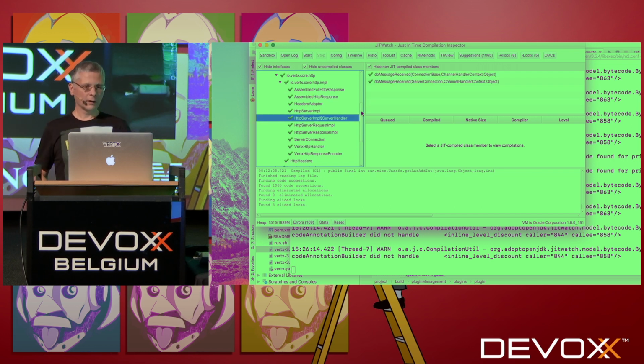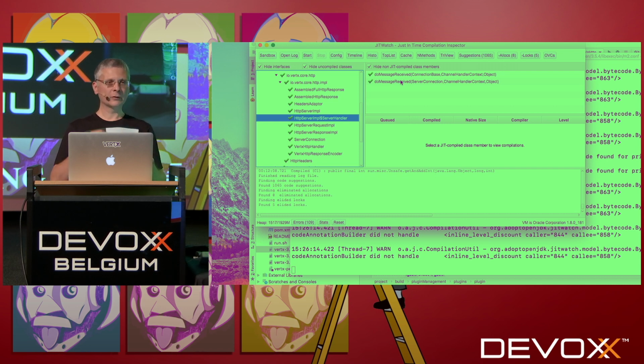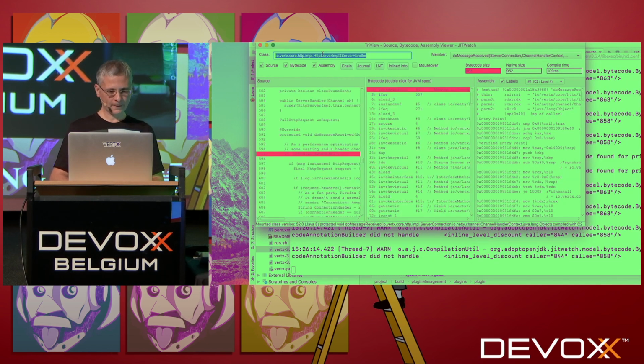It's this one. So when I click on it, now I see the methods, and these methods are checked as green. It means they have been compiled to assembly code, which is expected because this is what our benchmark runs, and it means that they were effectively compiled by the JIT. Now when I click on it, I have more information.